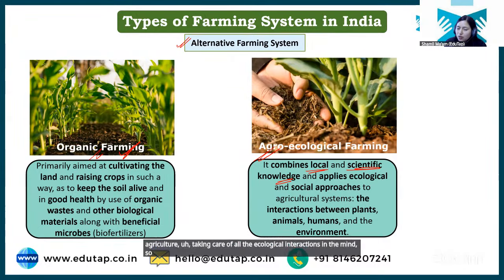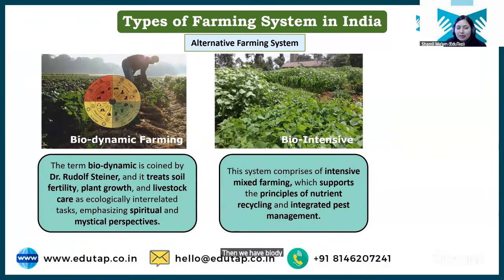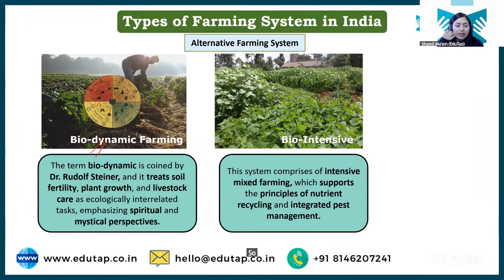So that is agroecological farming, right? Then we have biodynamic farming. Biodynamic, basically, students, is again a type of alternative farming system that is not that important. For your exam point of view, just the organic farming system is the most important topic that we will be discussing in detail also. So biodynamic में क्या होता है basically students?